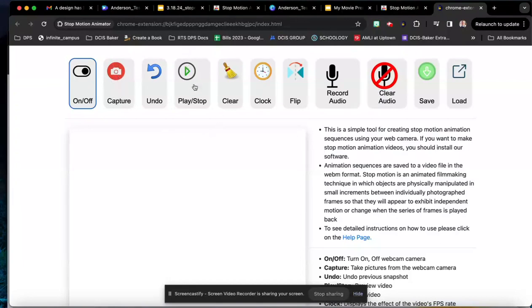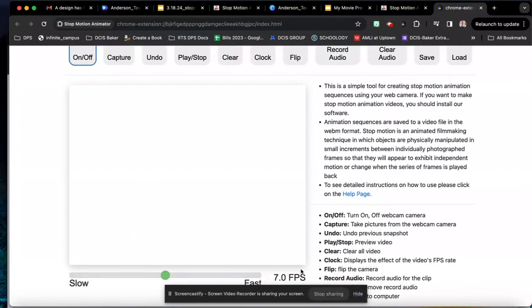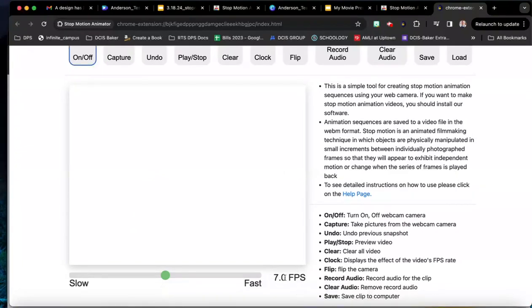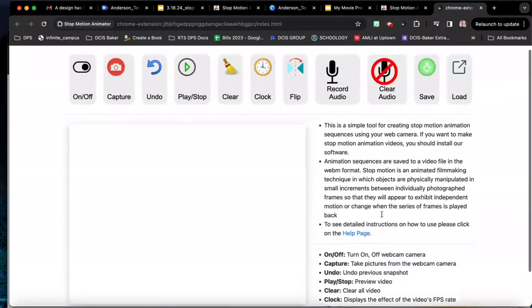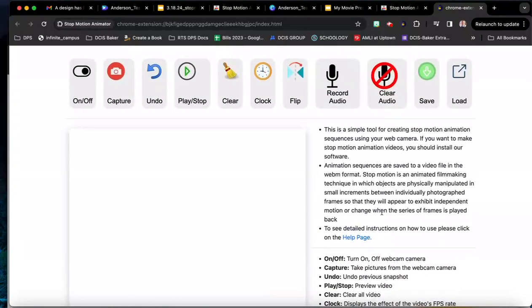Okay, you can also play your animation as you're creating it, just to see how it looks, if it flows well. And at the bottom, you'll see your frames per second. Right now it's set to 7 frames per second, but you can switch this to 6 frames per second. And that will make your 60 frame animation about 10 seconds long.